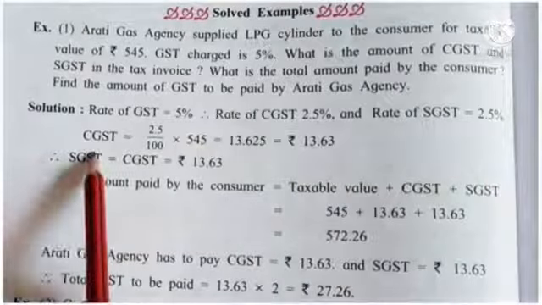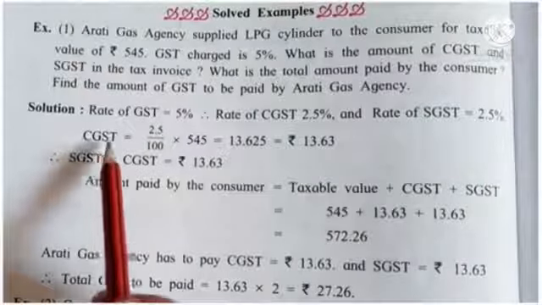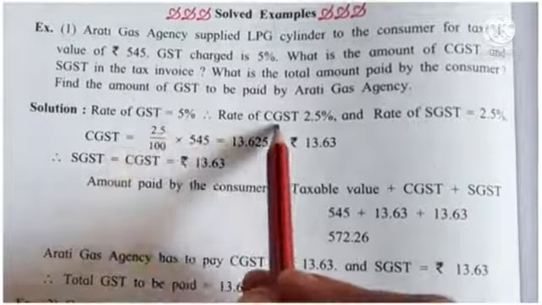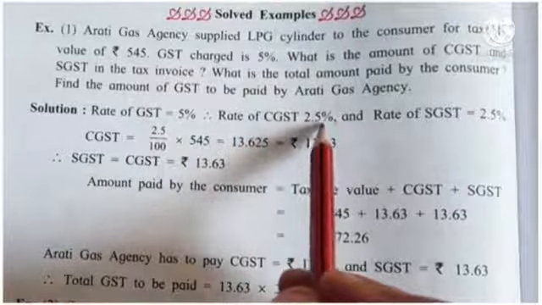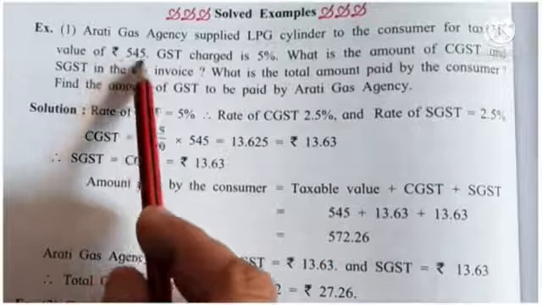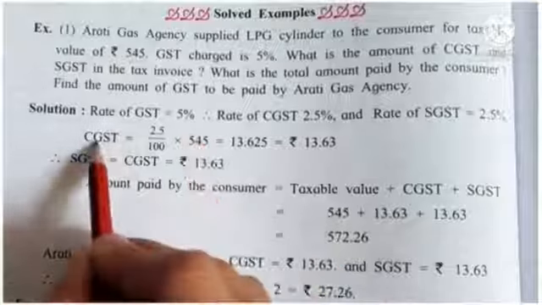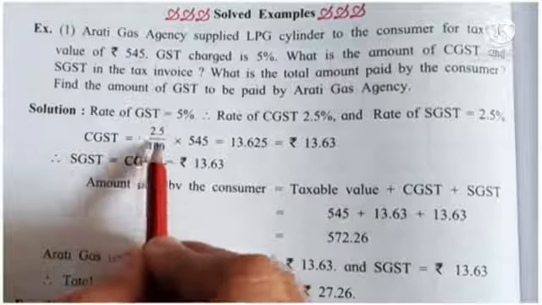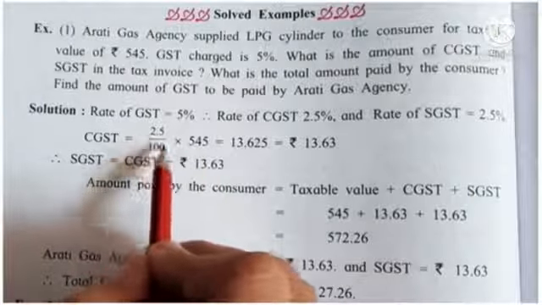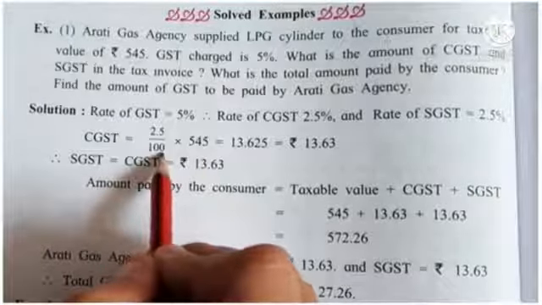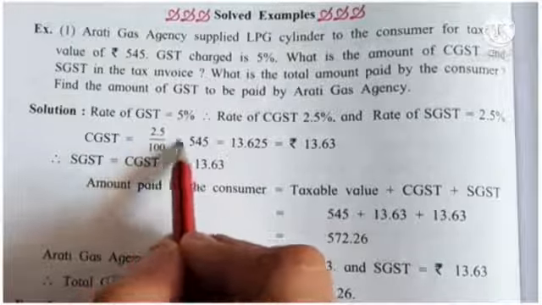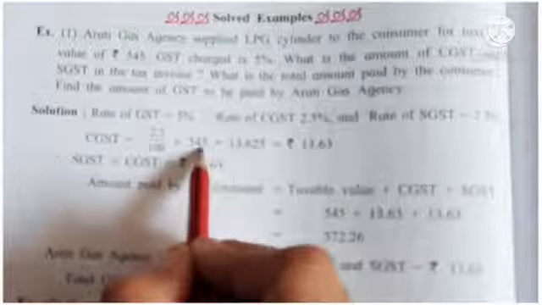Now we have to find amount of CGST. So CGST is equal to, what is the rate of CGST? 2.5%. It is applied on taxable value. And what is the taxable value? 545. So CGST is 2.5% of taxable value, that is 2.5 upon 100 into taxable value 545.